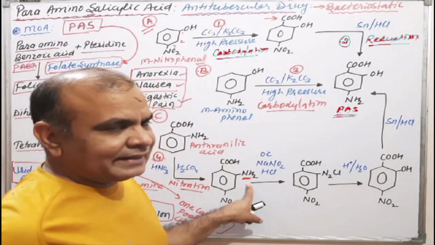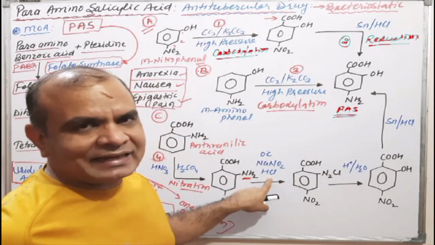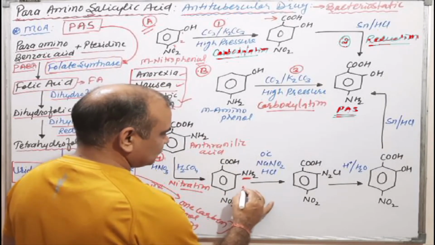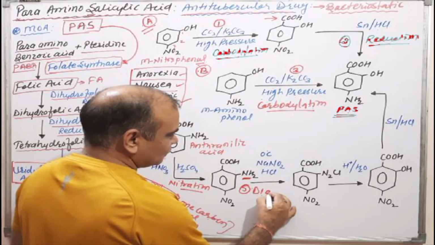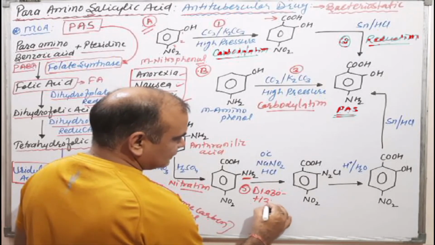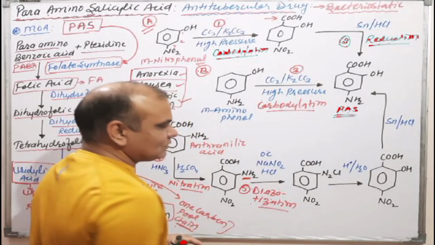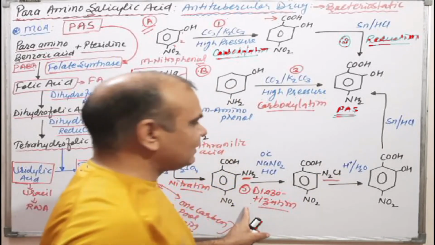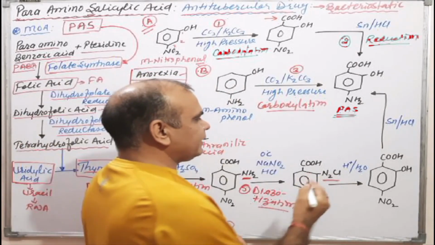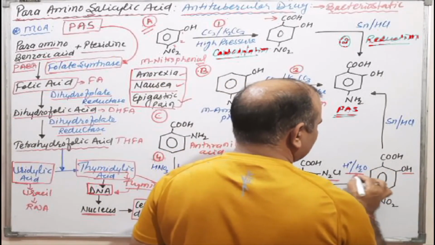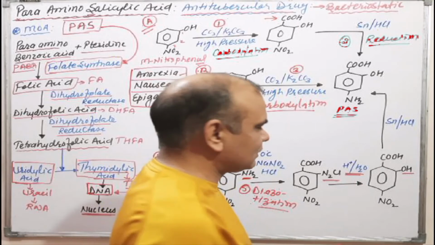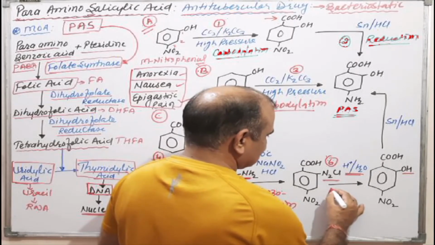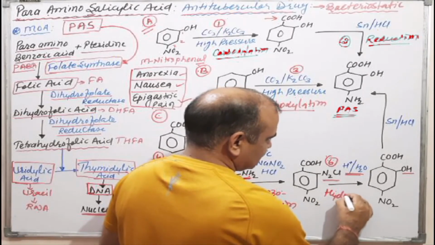If it is treated with sodium nitrite and concentrated HCl at 0 degrees, that reaction, the fifth reaction, is known as diazotization. Diazotization means formation of the diazonium salt. This diazonium salt is simply converted into a hydroxyl group by treatment with acid in the presence of water. That is reaction number 6, hydrolysis. Okay, this is the hydrolysis.